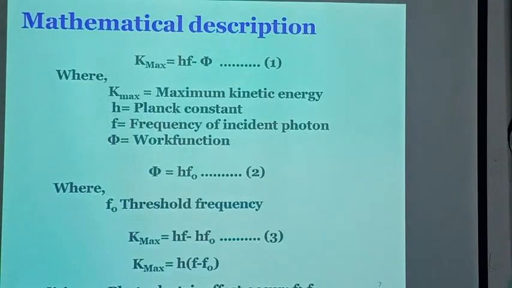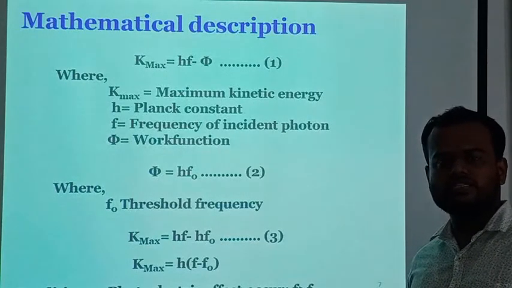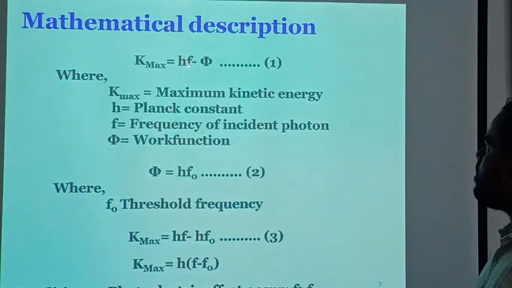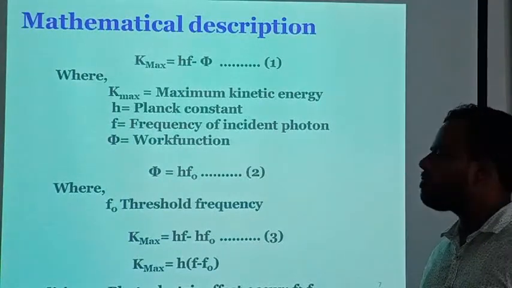For the photoelectric effect to happen, there is a mathematical description. Maximum kinetic energy equals hf minus phi, where h is Planck's constant, whose value is 6.63 times 10 raised to minus 34 joule second, f is the frequency of the incident photon, and phi is the work function. The work function is the energy required to eject an electron.